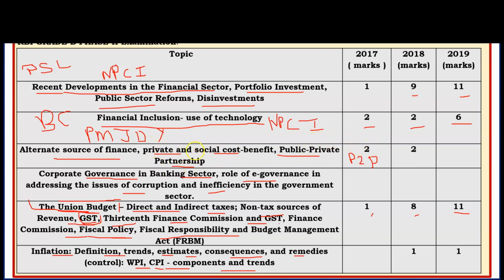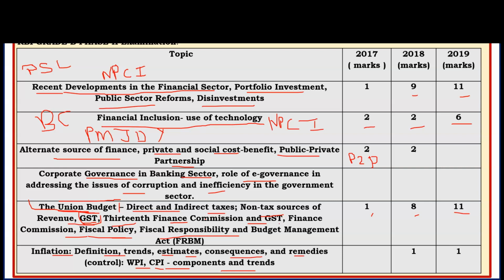Similarly, what are the steps taken by the banks, specifically RBI and Government of India? Disinvestment of PSUs and any news related to this sector is very important. Any FDI related decision or disinvestment related decision is very important. Financial inclusion and use of technology initiatives, like the NPCI, National Payments Corporation of India website, are very important. Most of the technology related terminology is given on the NPCI website.